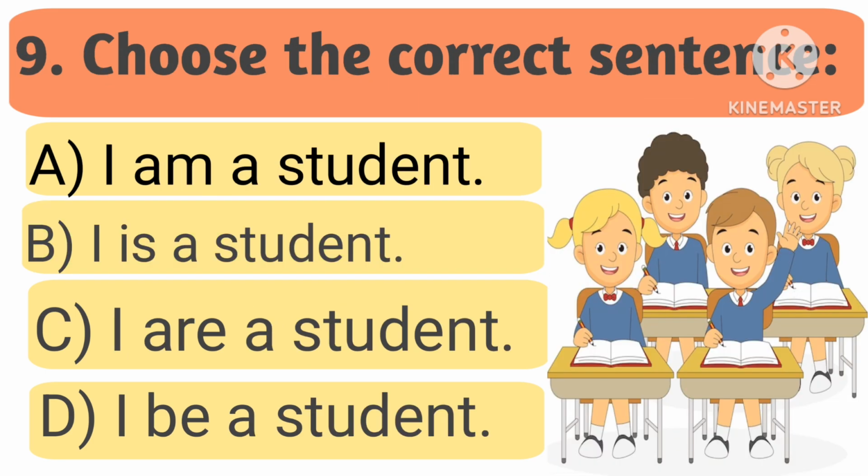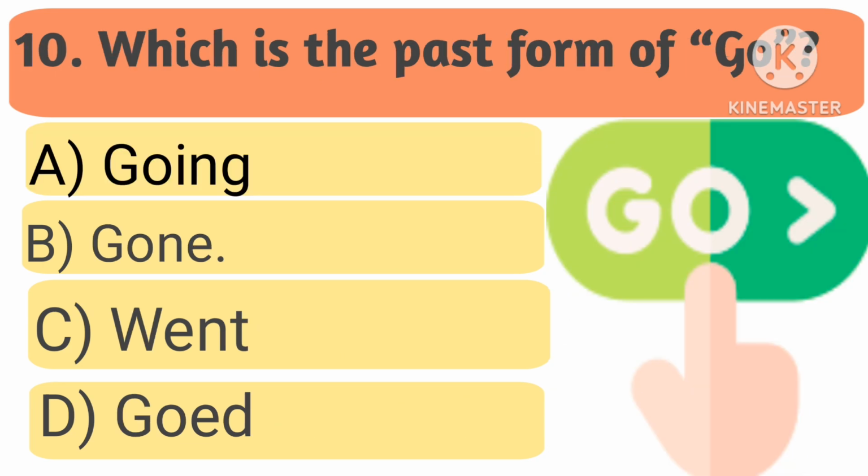Question 9. Choose the correct sentence. A. I am a student. B. I is a student. C. I are a student. D. I be a student. Time starts now. 1, 2, 3, 4, 5, 6. Stop. The correct answer is A. I am a student.